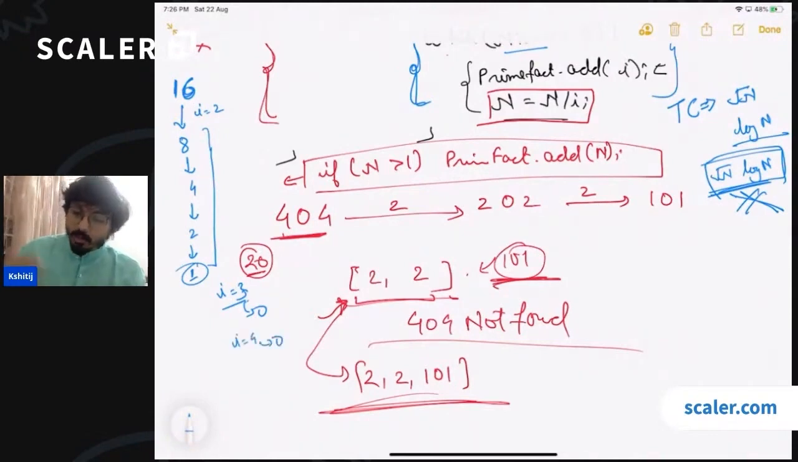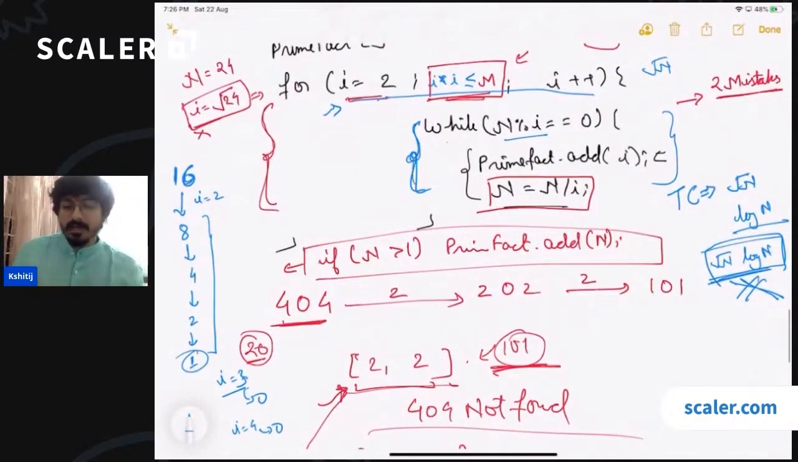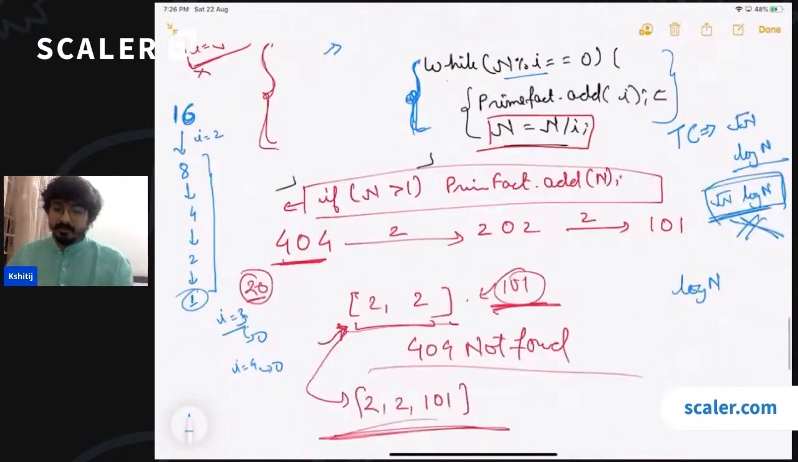So what is the total number of times, including all i's, the inner loop is running? For all the i's, the inner loop is going to run for log n time. This is not for each and every i. This is for all the i's combined. For 2, it runs for log base 2 of n. Then for 3, it runs for log base 3 of n, if n is there, right?